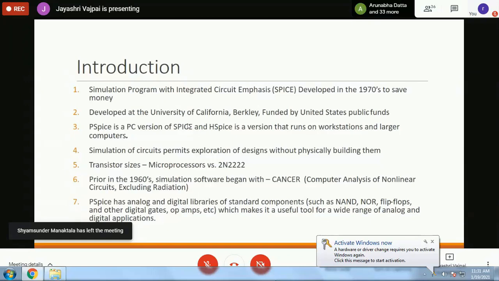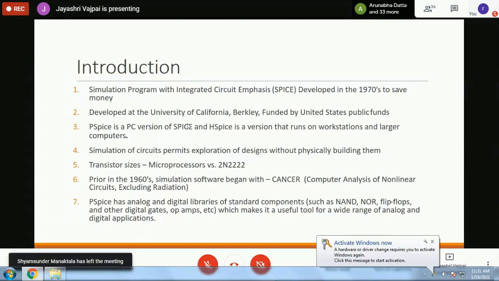MATLAB earlier used to be a system focusing on mathematics and block diagram based design. Now it has introduced circuit components also in the last 7 or 8 years. They have come to component level. But I should tell you that component level design is not possible in MATLAB. And moreover, the analysis of rise of temperature, the analysis for short circuit, open circuit, etc., are not separately available as tools in MATLAB.